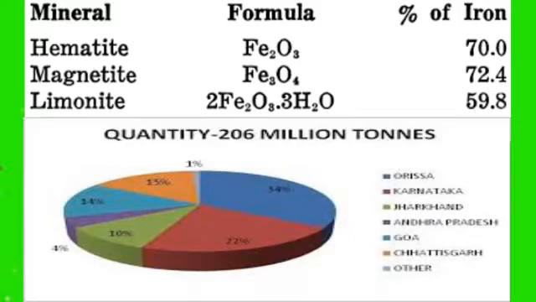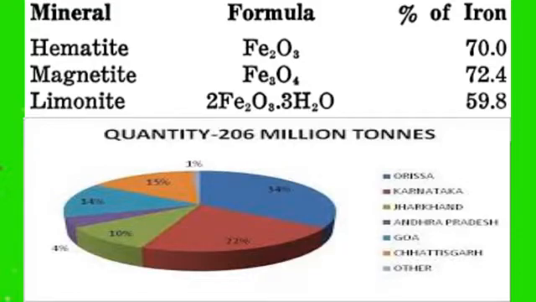Then we have the second one, hematite, which comprises about 70% iron, and it is found in the states of Andhra Pradesh, Jharkhand, and Odisha. And then we have the last one, limonite, which is the poorest grade of iron ore. It contains around 35 to almost 59% iron content. So limonite is the lowest graded iron ore. So that is a little bit about iron ore.